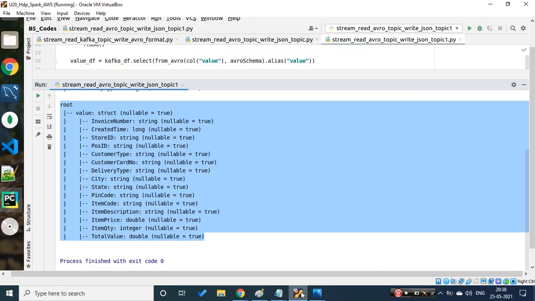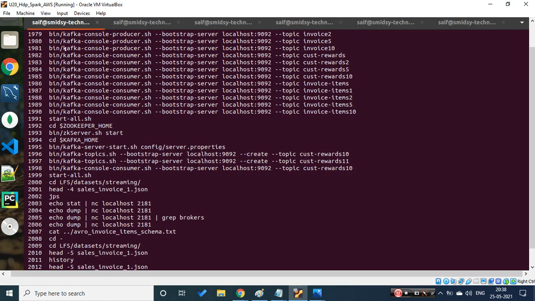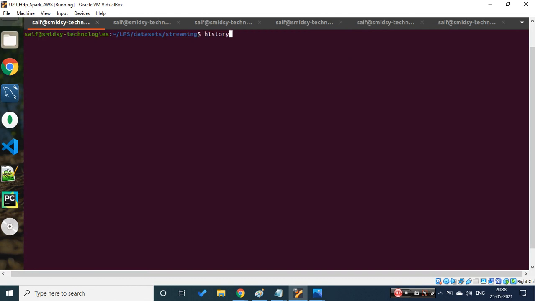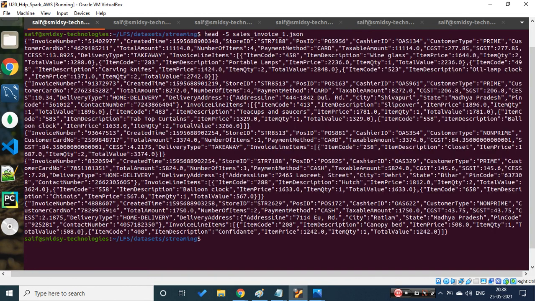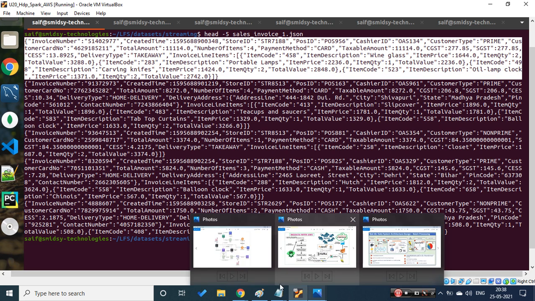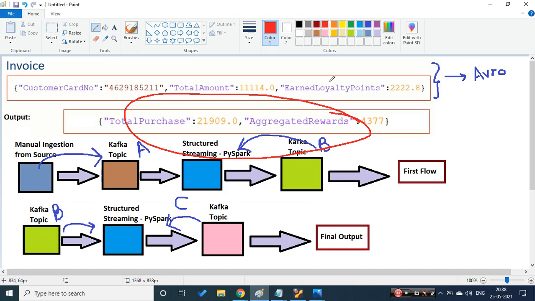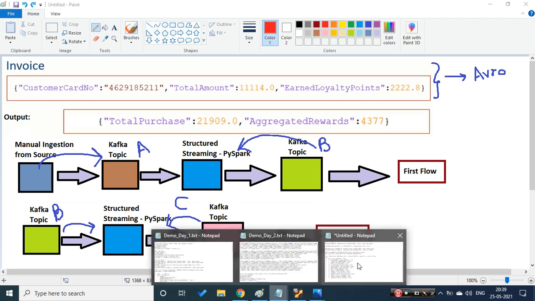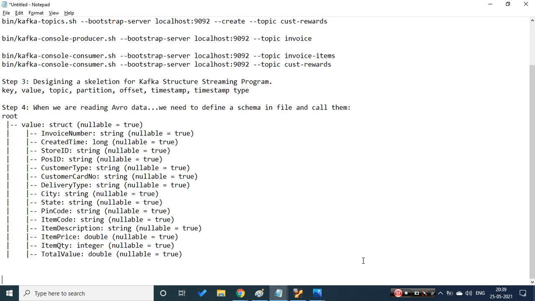The data which we are trying to send is something like this. This is the data which will be ingested from the first pipeline. Then we would be reading the data from this and converting into this. So that's the data transformations, the ETL work, as per the requirement we are trying to do. So we got the schema like this.